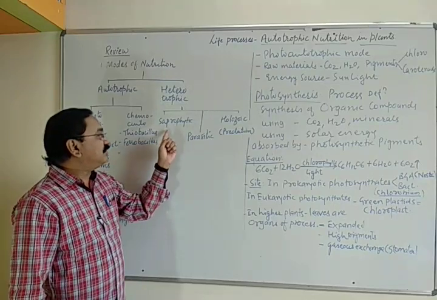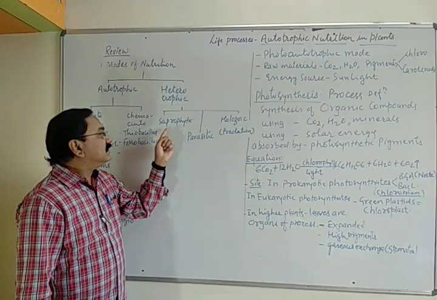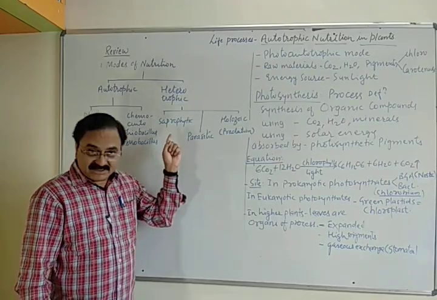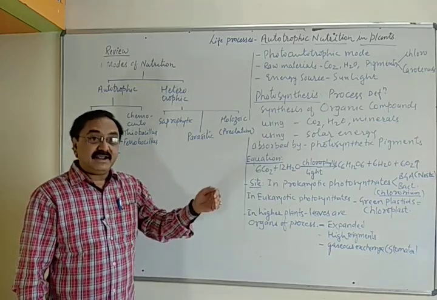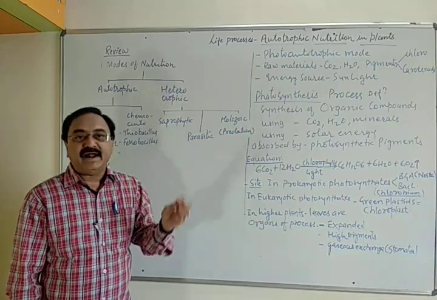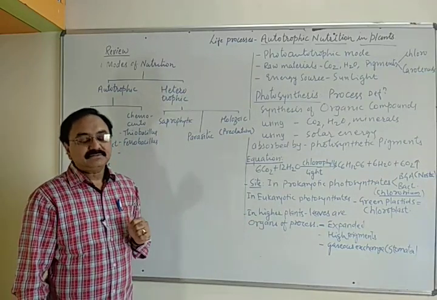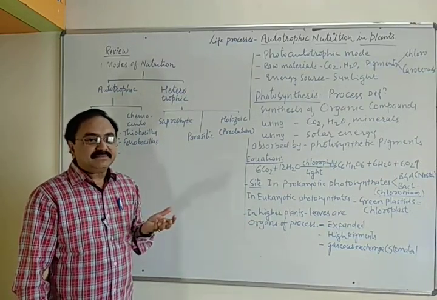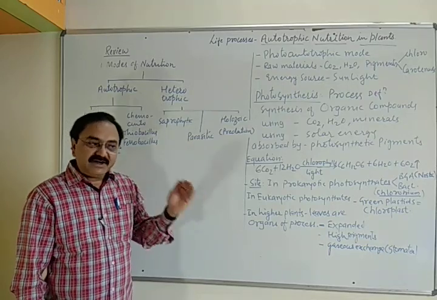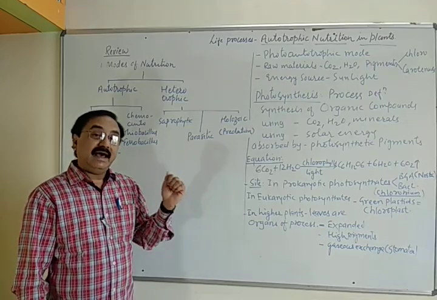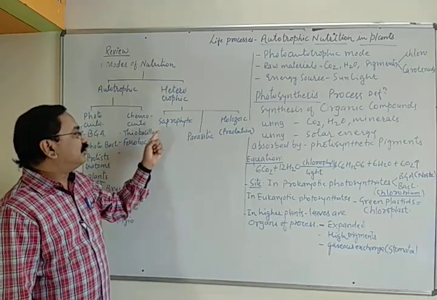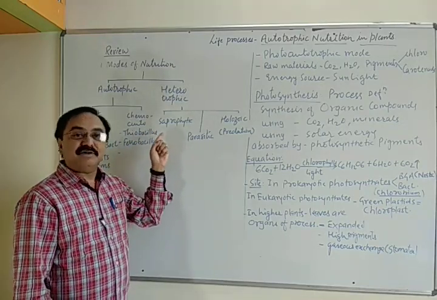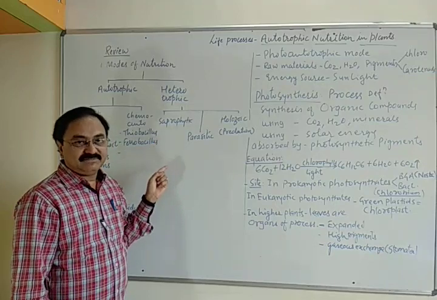In this mode of nutrition, these which we call saprophytes absorb the food materials from dead and decaying organic matter of plant and animal origin. These organisms secrete their enzymes outside the body and absorb the food material. These include certain bacteria, fungi, actinomycetes.